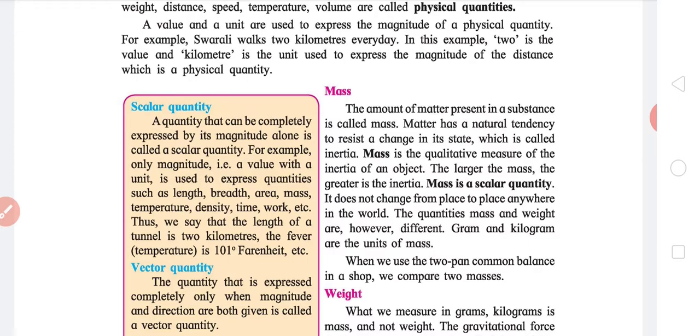Mass is a scalar quantity, naturally, because it's not like 3 kg onion in Nasik does not become 2 kg onion in Delhi. The 3 kg onion in Nasik stays 3 kg onion in Delhi also. So mass does not change. The quantities, however, are different. Mass and weight are different. We will discuss weight later on. So gram and kilogram are your units of mass. Generally, I have seen we use kgs as one of the standard units.